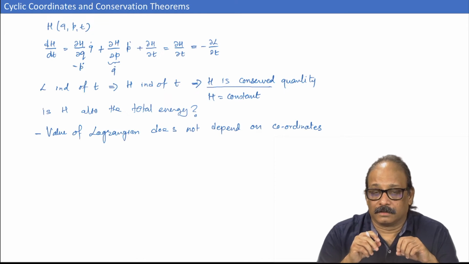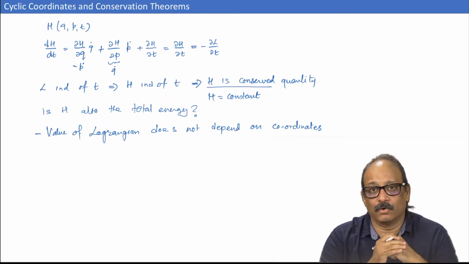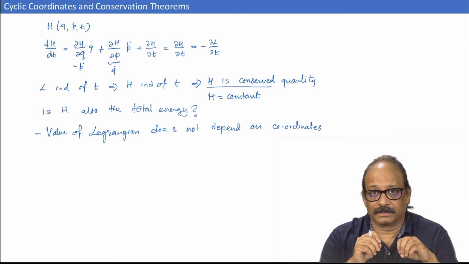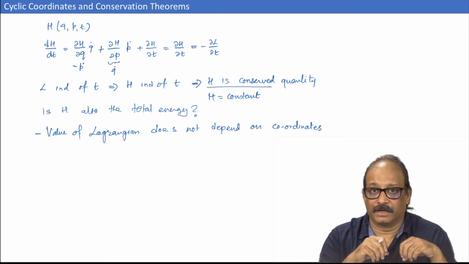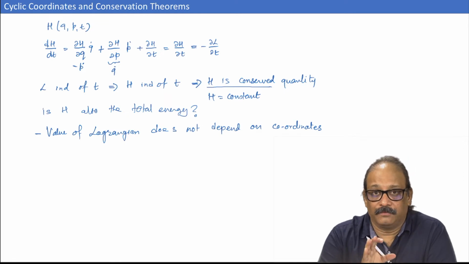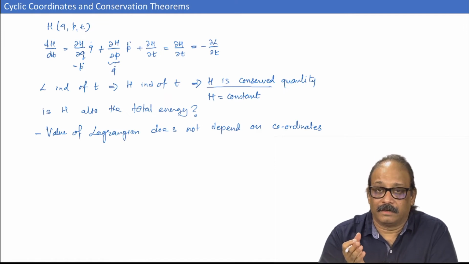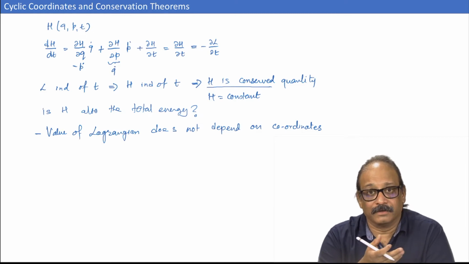Now, when you come to the Hamiltonian, this does not hold. The Hamiltonian is a scalar function which is a Legendre transform of the Lagrangian. If you change the coordinate system, the Lagrangian's functional form changes, and then the Legendre transform of that could be completely different.